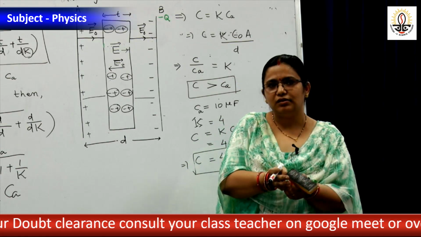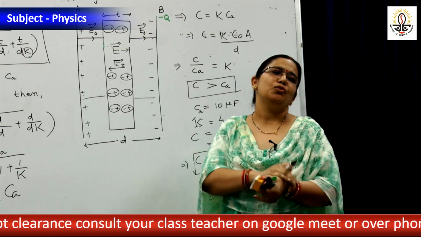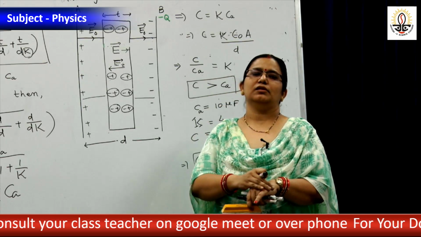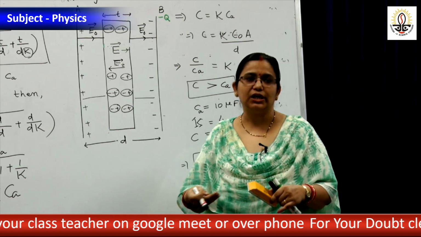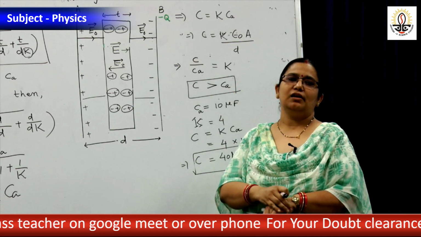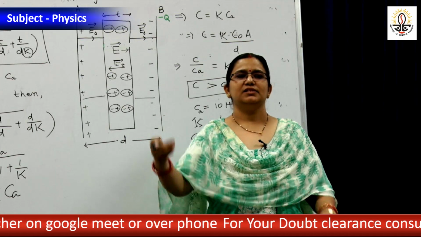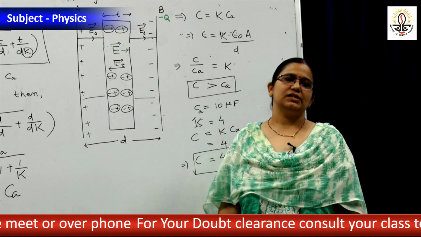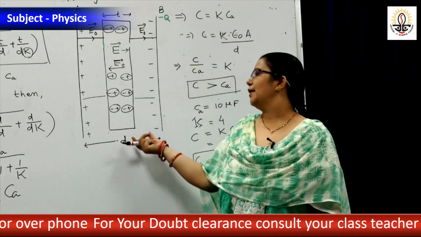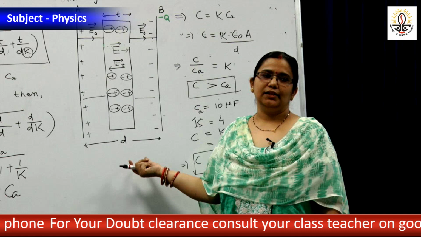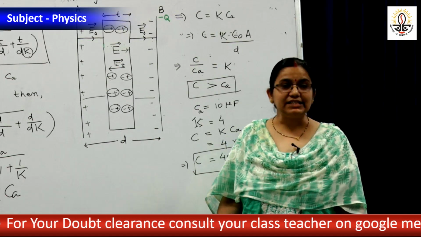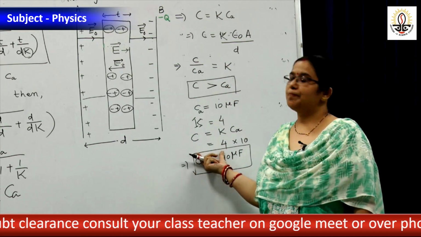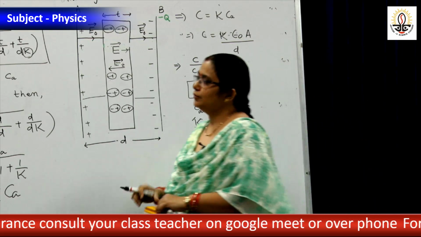Initially we took a single conductor and we cannot store more charge. Then how can we store more charge? By placing an uncharged conductor. We are creating the setup to decrease the potential. The potential decreases, capacitance increases. This is the derivation for the capacitance of a parallel plate capacitor filled with a dielectric. That means the capacitance increases dielectric constant times, K times. Okay. Then next, a small question.